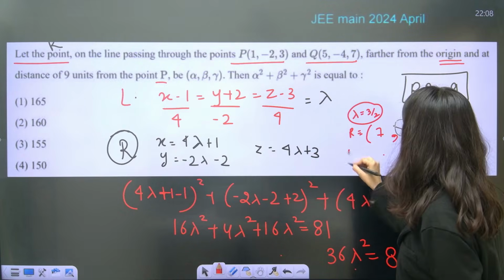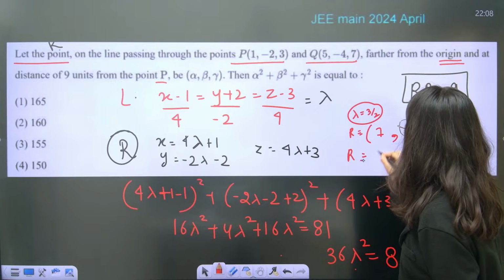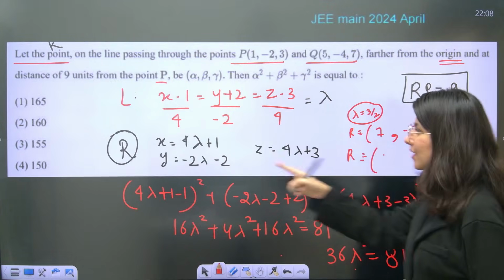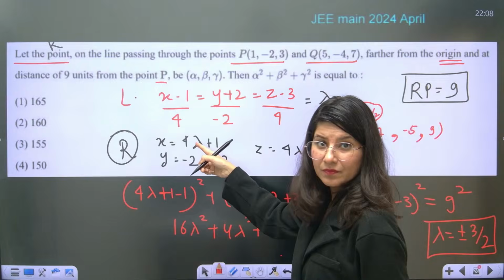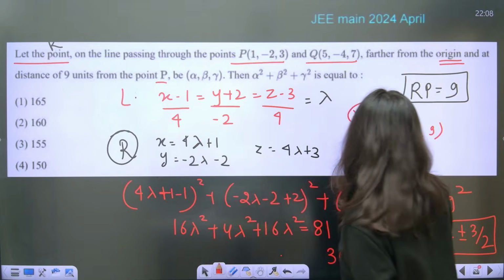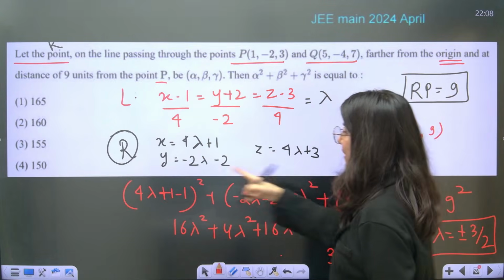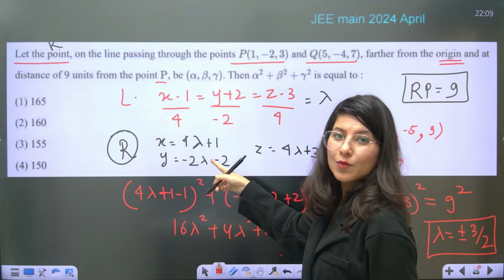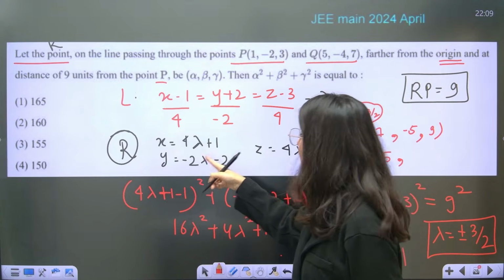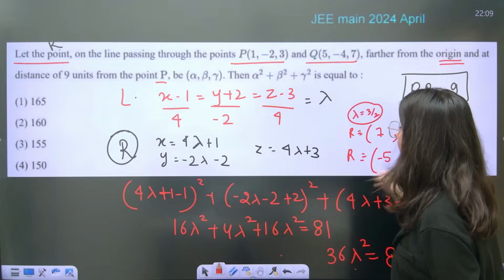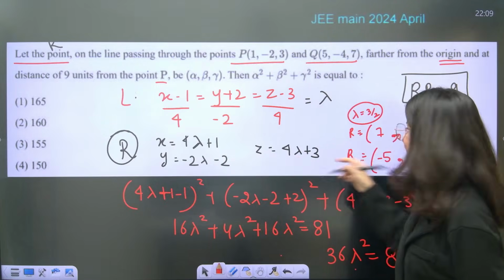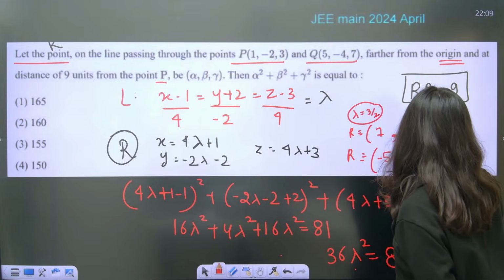This is your R, or if lambda is minus 3 by 2. So minus 6 plus 1 is minus 5. Minus 3 by 2 right here, so minus minus plus, the 2s cancel, so 3 minus 2, 1. And minus 3 by 2, so minus 6 plus 3, which is minus 3.